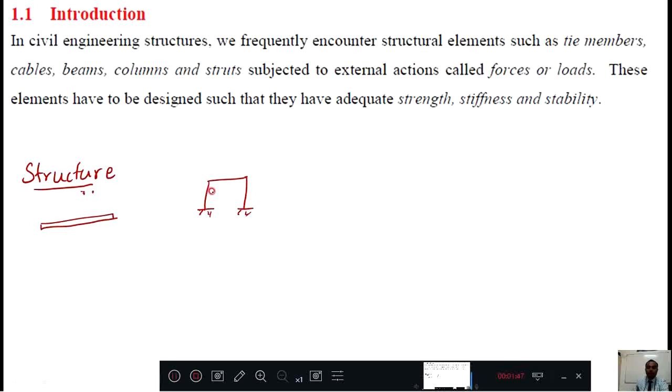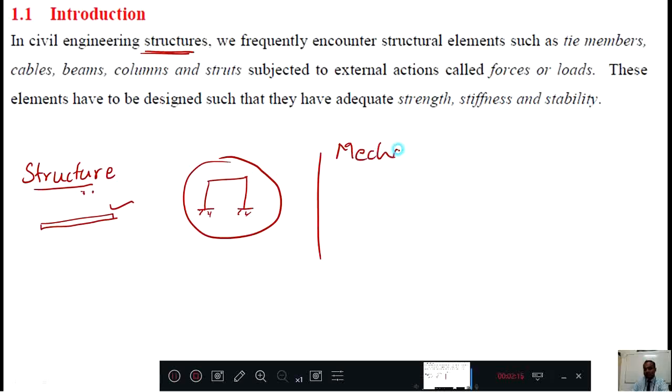loads applied on them. You can note it down, pause the videos, and you can make a definition of what is structure. Structure is a member or group of members arranged such that they resist loads coming on that structure, loads applied on the structure. Okay, and opposite to this word we have one more word that is called as a mechanism. Mechanism is a dead opposite to the structure.